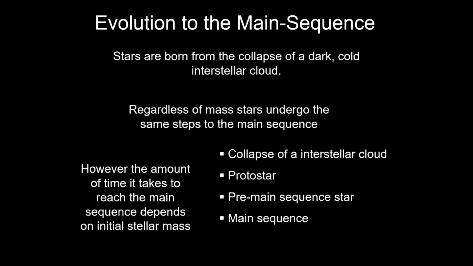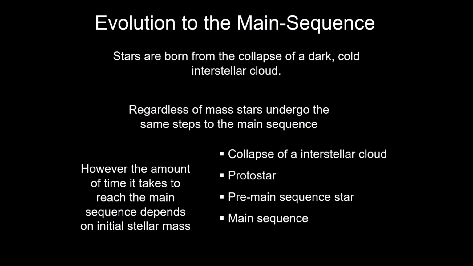And we talked about a couple mechanisms to do this, right? How do you initiate the collapse? Well, you can either have a massive star explode and push on these clouds, and that can initiate the trigger for the star formation to begin. You could also have really massive stars nearby that have very intense starlight, and they can push on the interstellar clouds, and that can cause the star formation to occur.